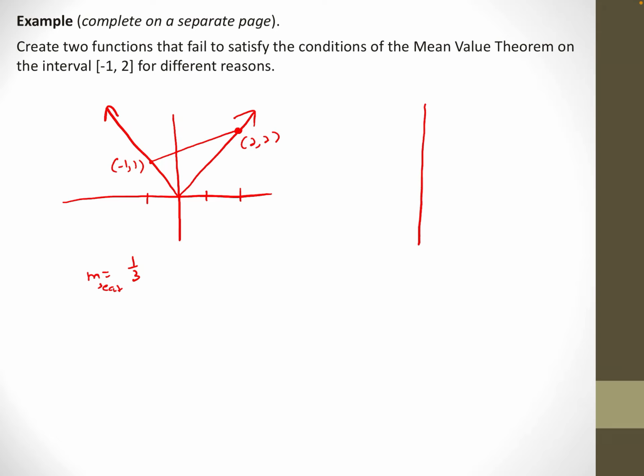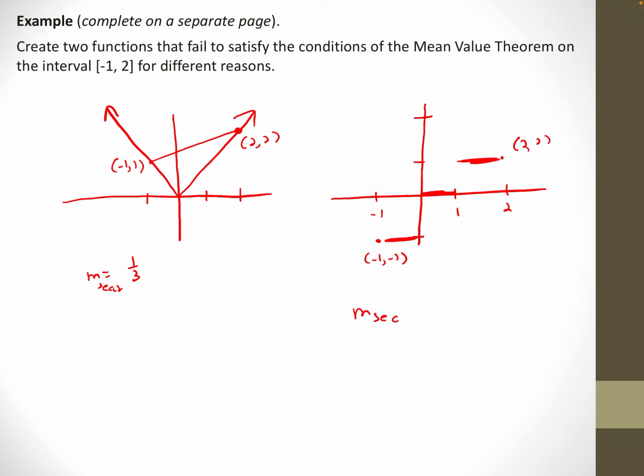And the int function does this too. The int function would look like this on that interval. See, it's there, and then it's there, and then it's there. And so the int function would have these values, -1, -1, and 2, 2.